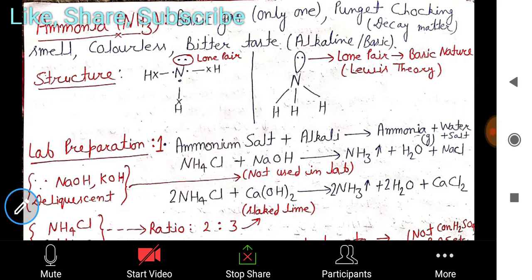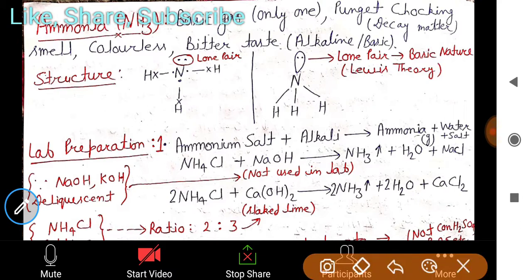Whenever we tell a compound is basic or acidic, it's not up to us. It depends on its nature and on theories given by different scientists. This is according to Lewis theory; when you go to the next classes, you will read about them.